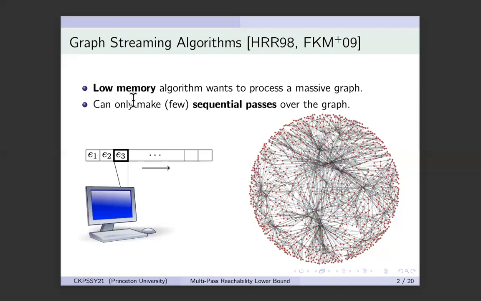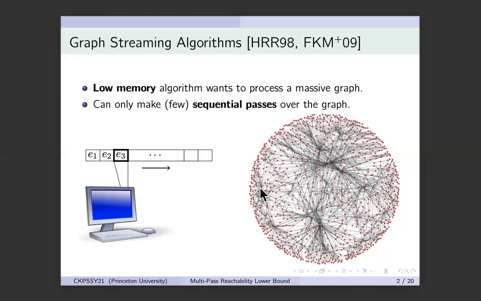We want low memory algorithms for graph problems. And we also want to minimize the number of passes that the algorithms make over this sequence, because the sequence has all the edges in the graph, which is a huge number, and each pass is costly. So we typically want to minimize the number of passes down to the least constant. This is what streaming algorithms are all about. And these have been studied for the last two decades now.